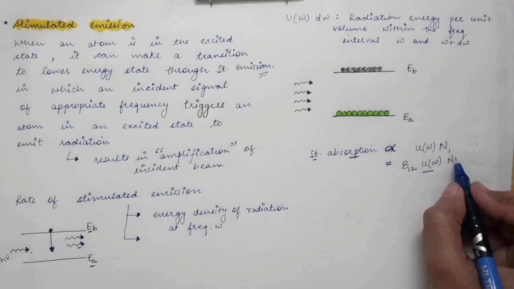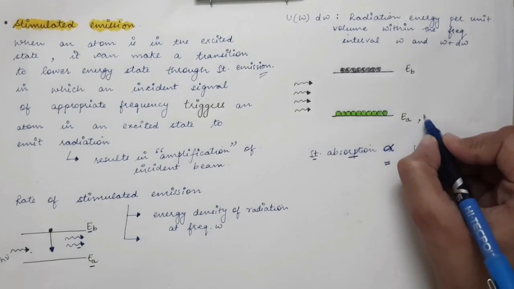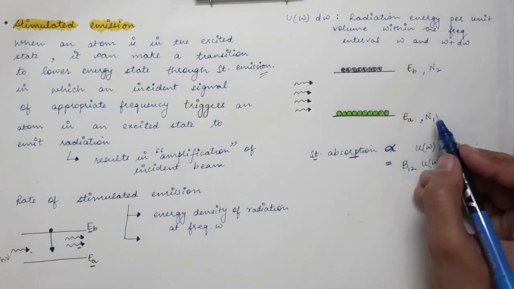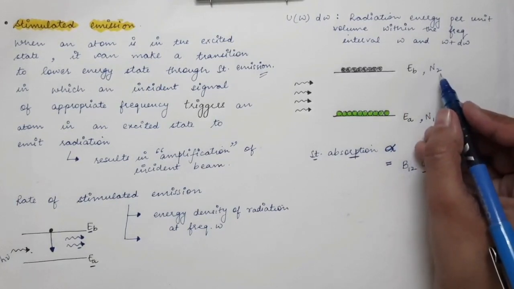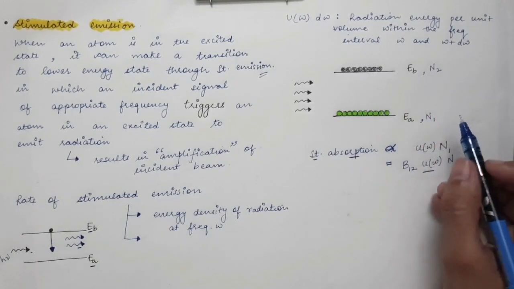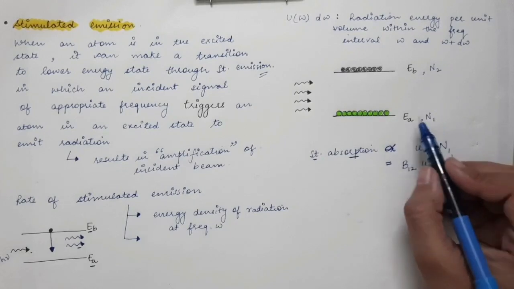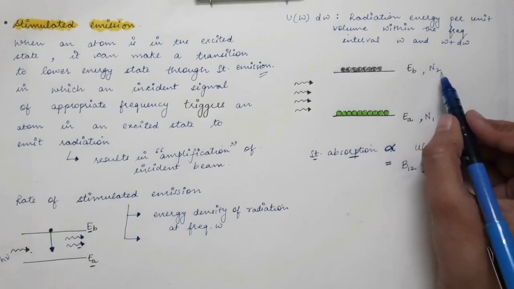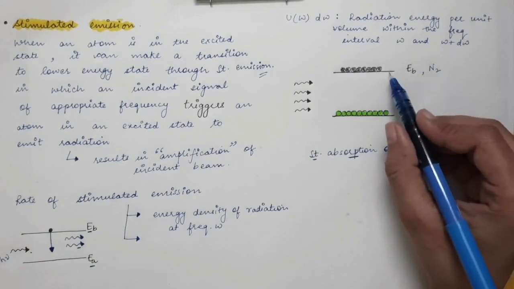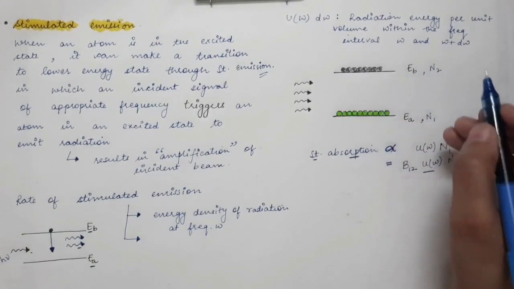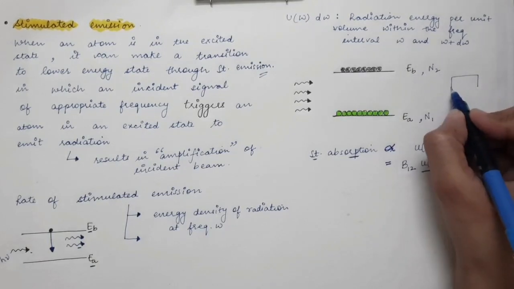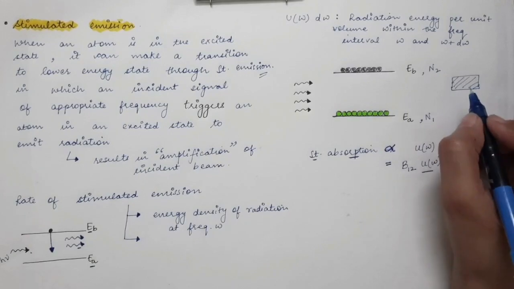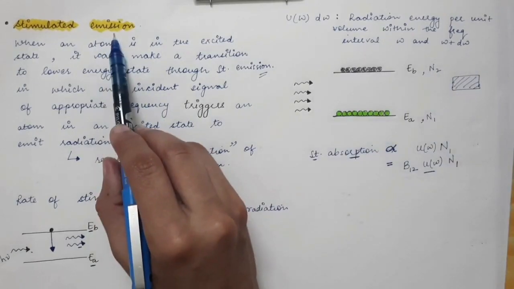Now these N1 and N2 which we have talked about are the atoms present in the lower and the excited state per unit volume. N1 is the number of atoms present in the EA energy state per unit volume, and N2 is the number of atoms present in the excited energy state per unit volume. So you have a gain medium. In a laser we use a particular gain medium, and in this medium the stimulated emission occurs.